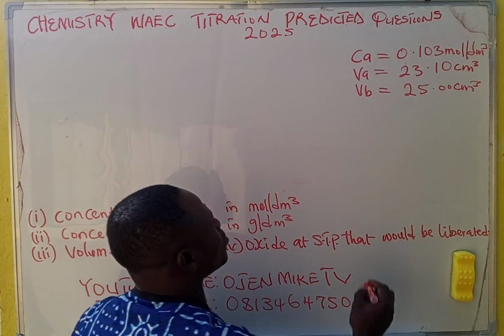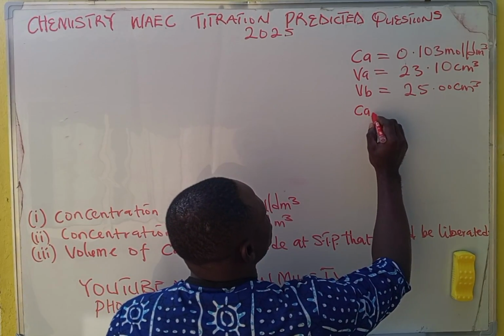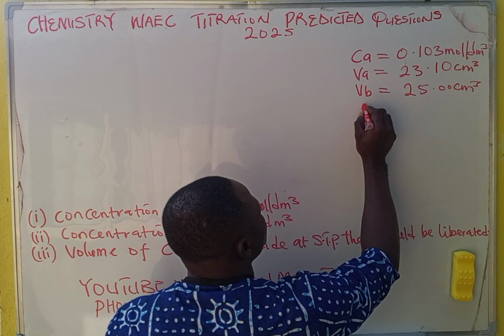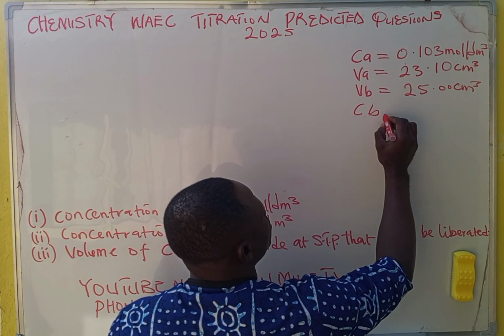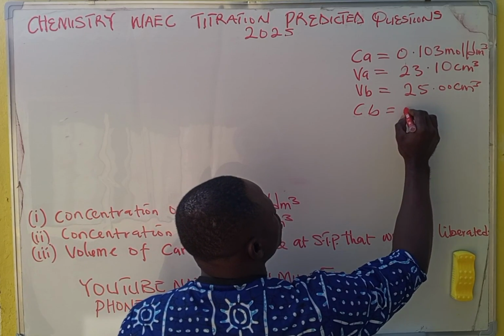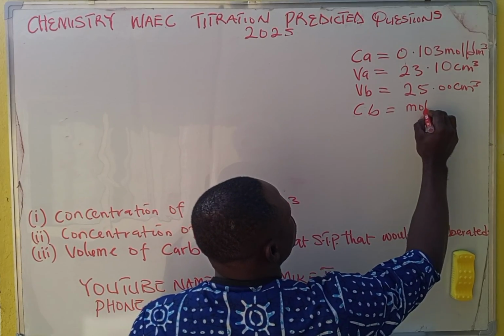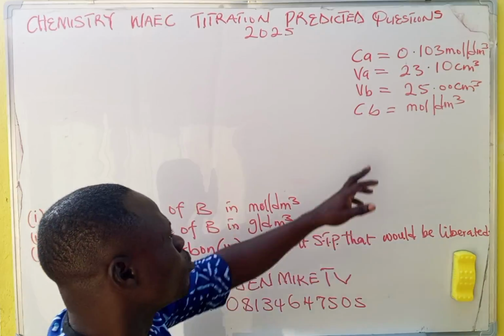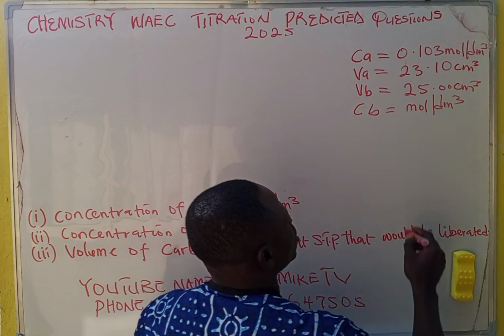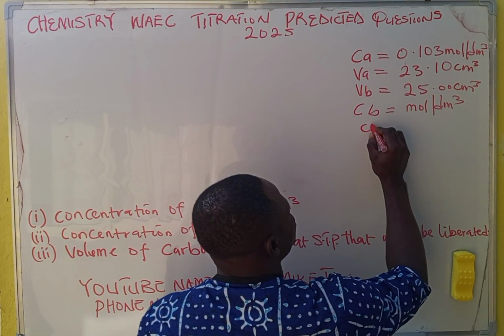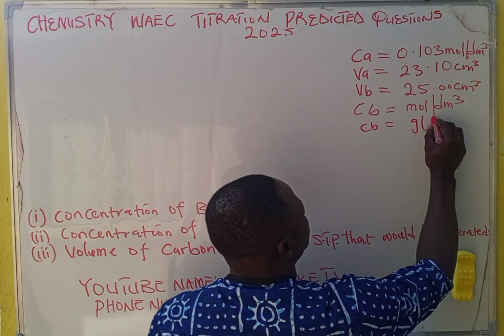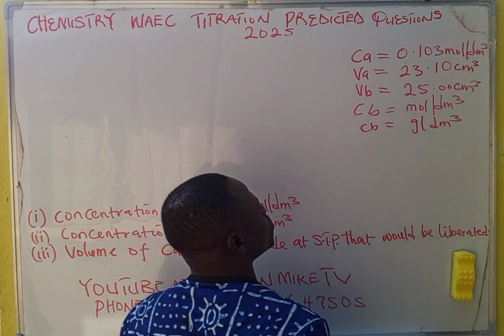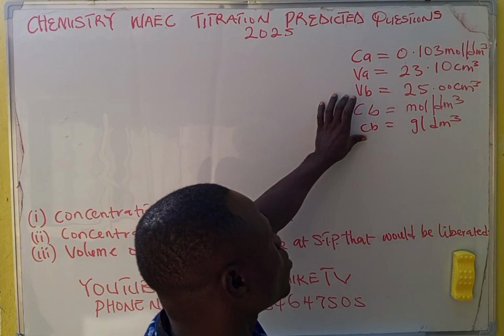Now we are asked to calculate CB in what? In moles per what? Per dm cubed. Are you following? CB in moles per dm cubed, and CB in what? In grams per what? Per dm cubed. These are the two things we are asked to calculate.